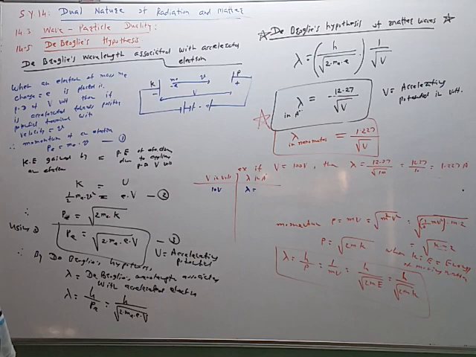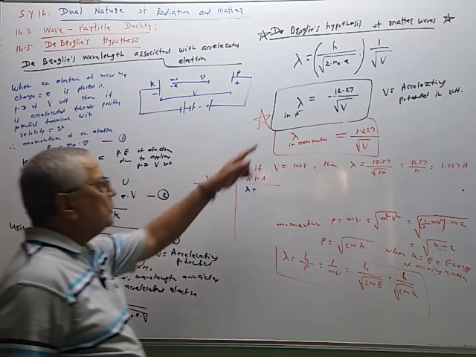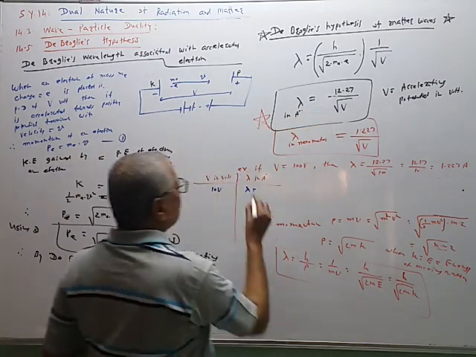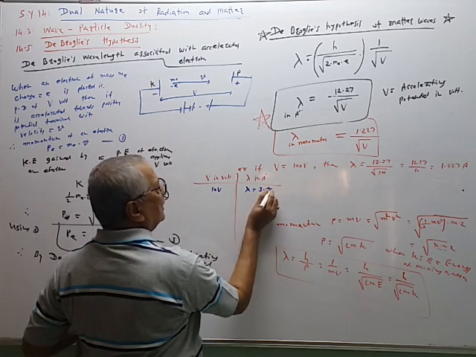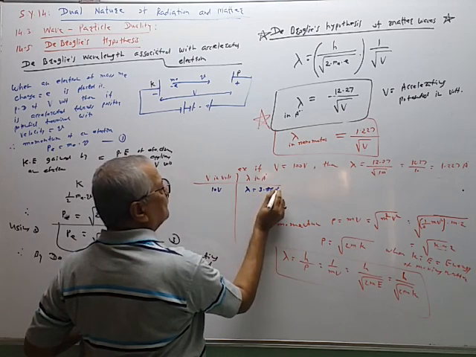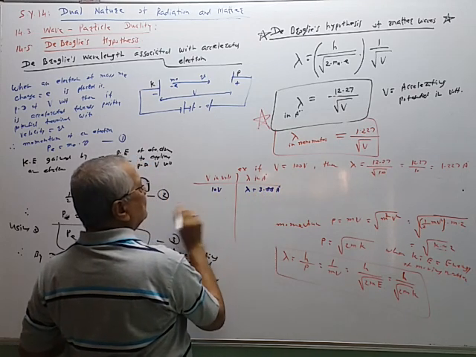So it is nearly 3.88 angstrom for 10 volt.